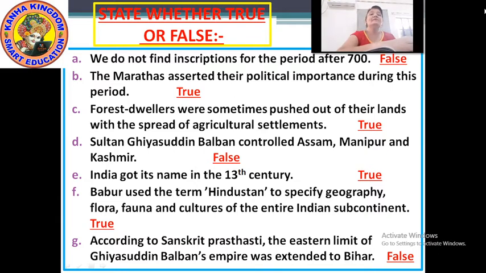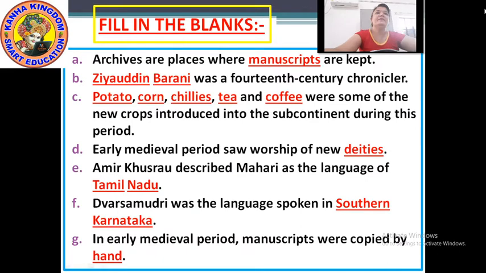Now moving to our next question, that is fill in the blanks. Archives are places where dash are kept. Now, what is in the dash? The words which you see on the screen, highlighted in red, are the answers.